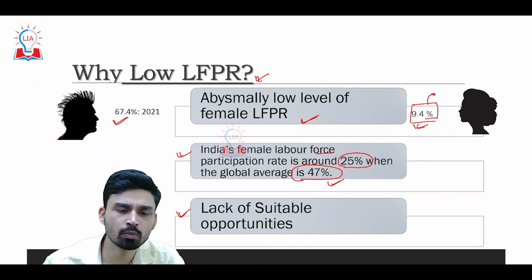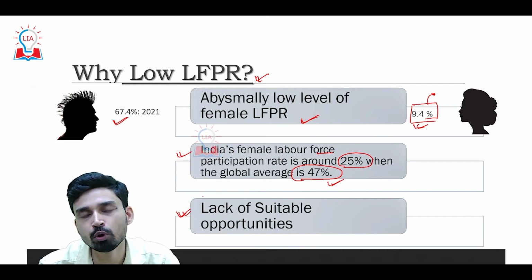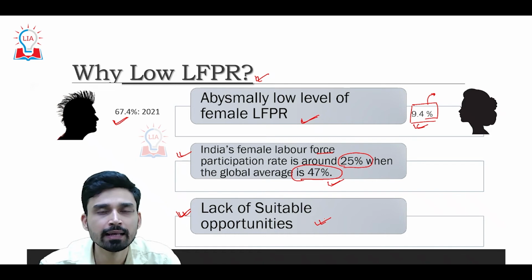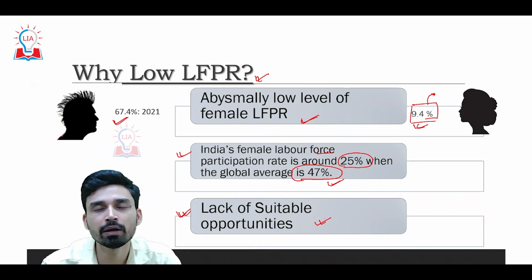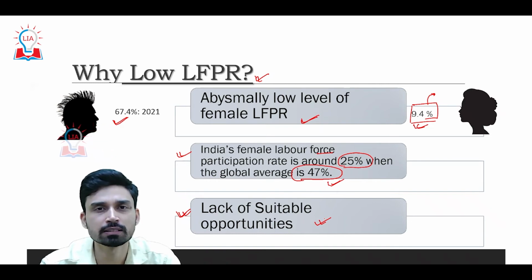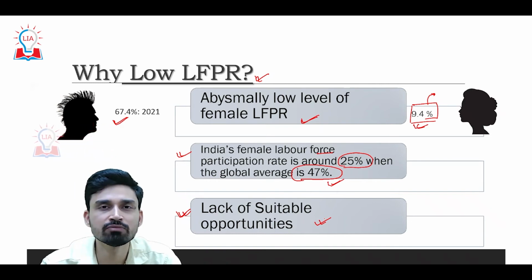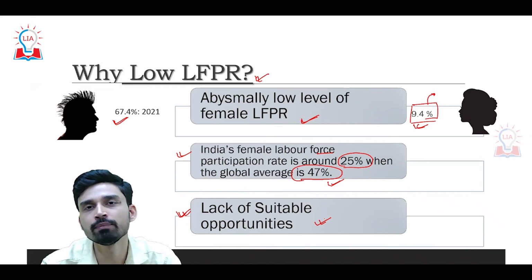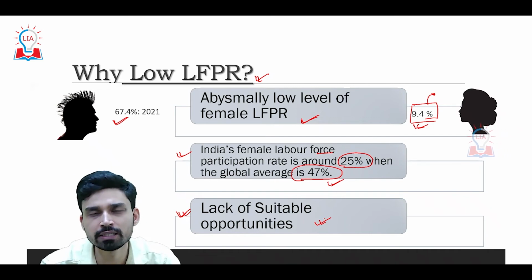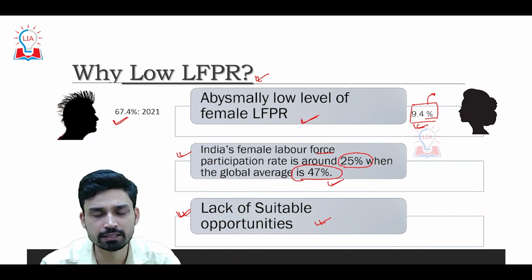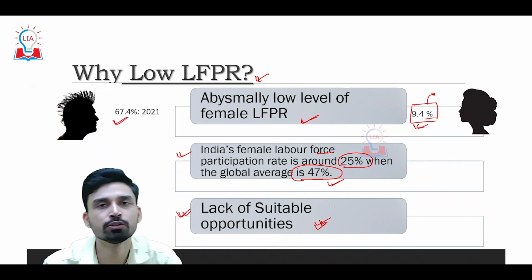The main reason why, apart from this female, the other reasons why we have low LFPR is also because many people complain that it is due to the lack of suitable opportunities, lack of suitable jobs as compared to the degrees which people are holding, and also lack of remuneration and the perks that the job offers to different people. That is why generally people do not even want to engage in such jobs and want to keep themselves out of the job market. They may go for higher studies, or they might start to open a business or start to do some different activities, or even go outside India for higher education. So this is mainly because of lack of suitable job opportunities.